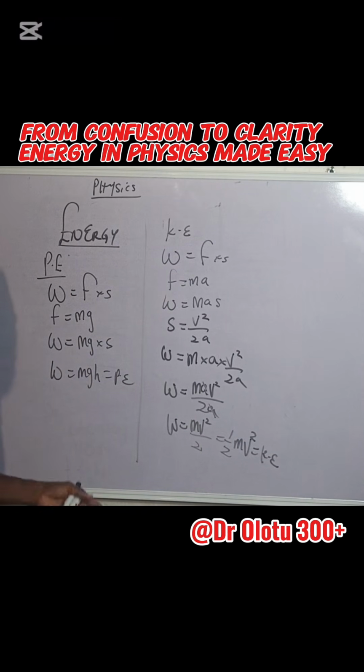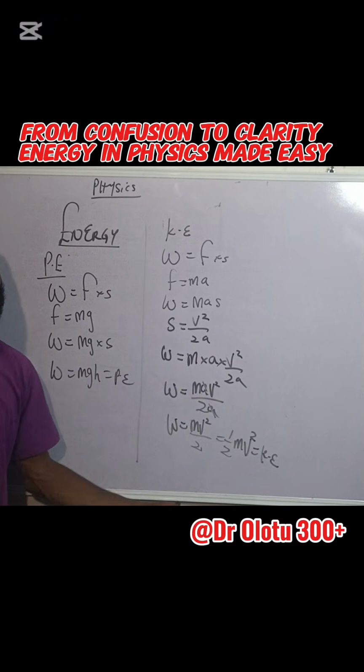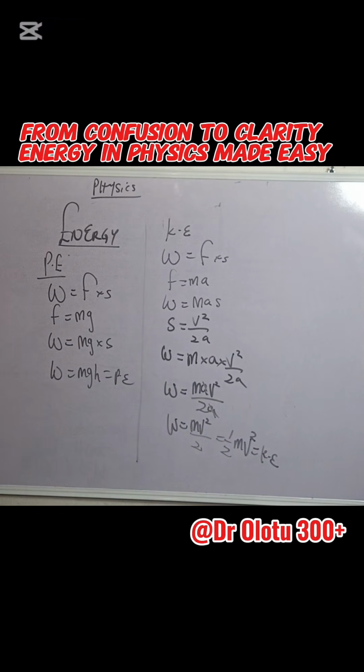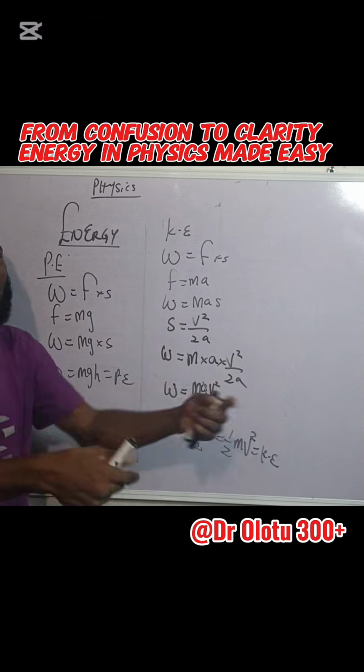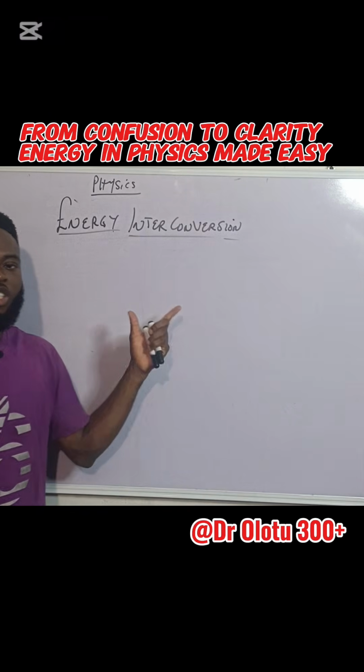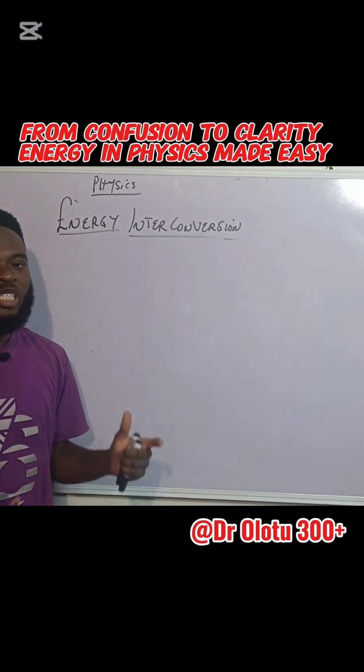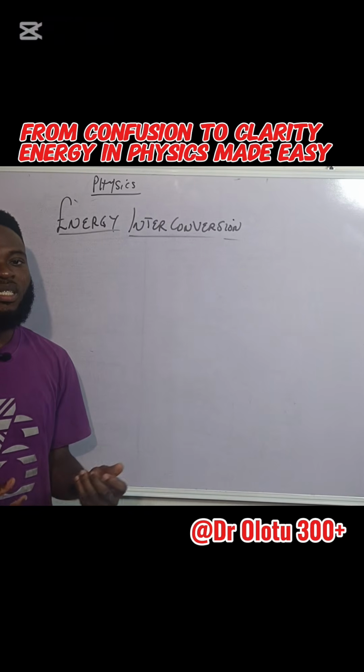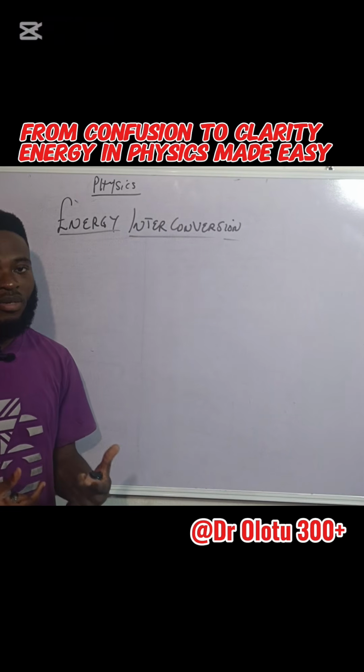They have the same unit because potential energy and kinetic energy were both derived from work, meaning you need energy to do work, and whenever you do work, it is because there is energy, or there was energy. The next part now is energy interconversion. On this aspect, we're talking about different appliances and the energy interconversion they carry.